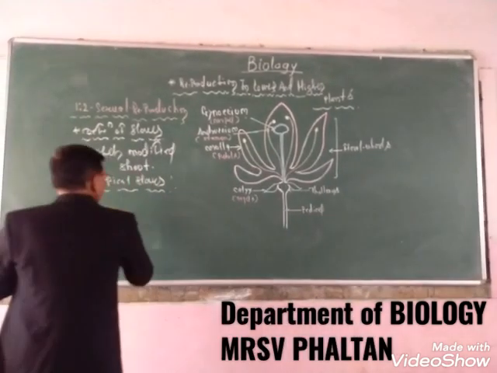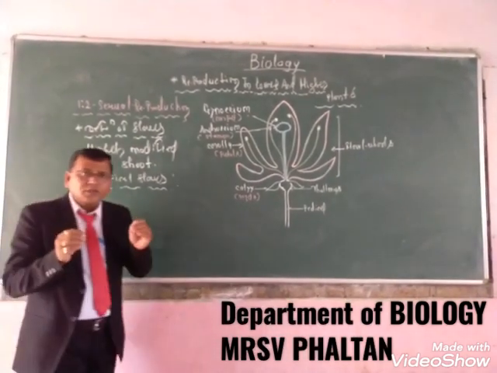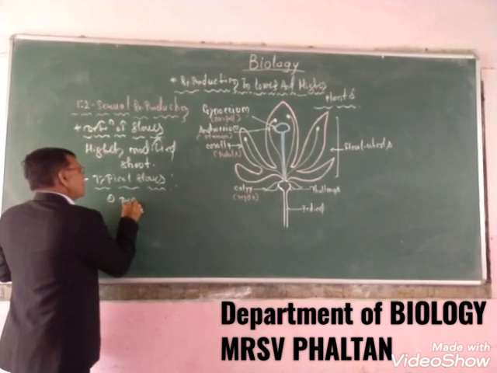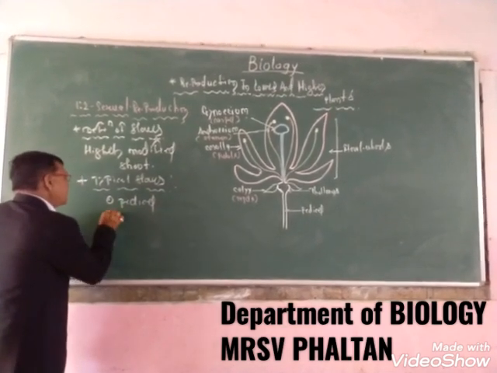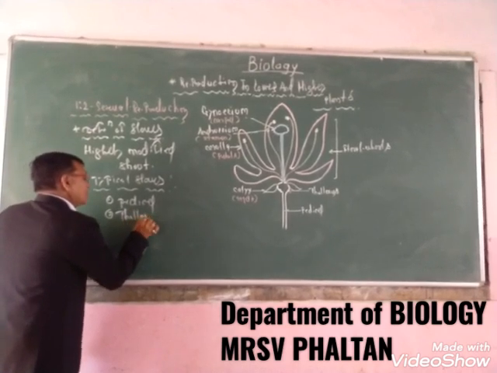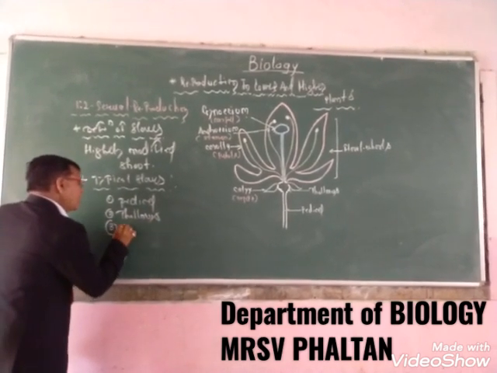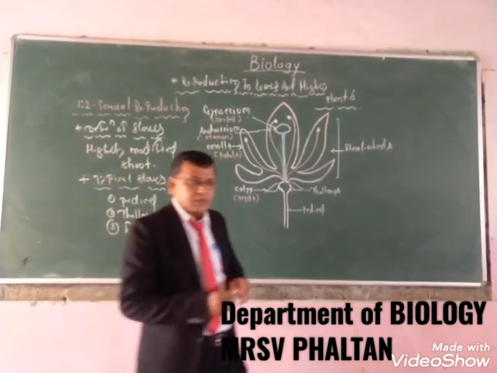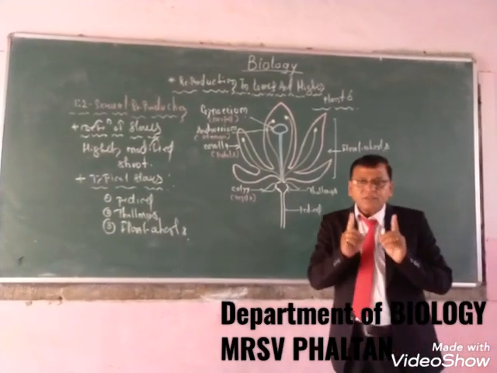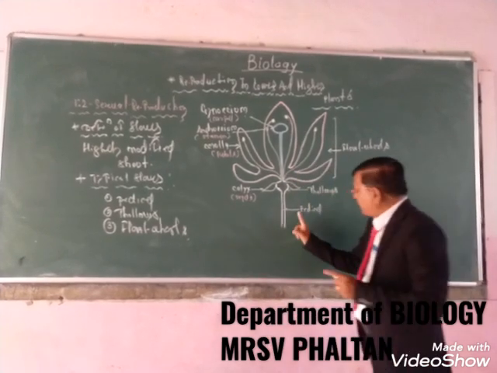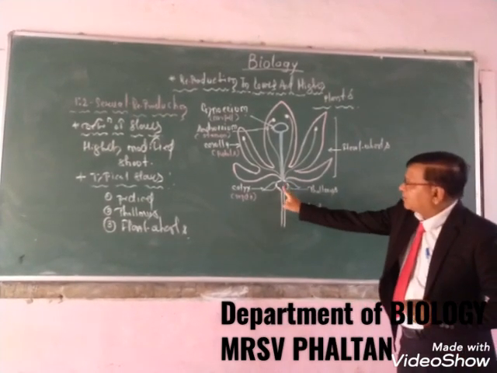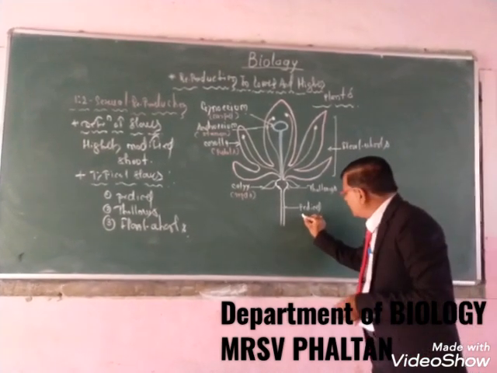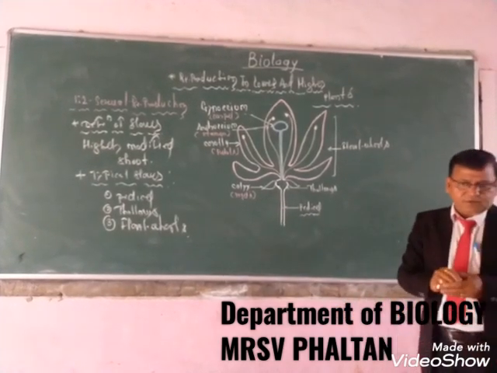The typical flower consists of three main parts: first is the pedicel, second is the thalamus, and third is the floral whorls. So a typical flower consists of three main parts: the pedicel, the thalamus, and the floral whorls. The pedicel is the stalk of the flower.